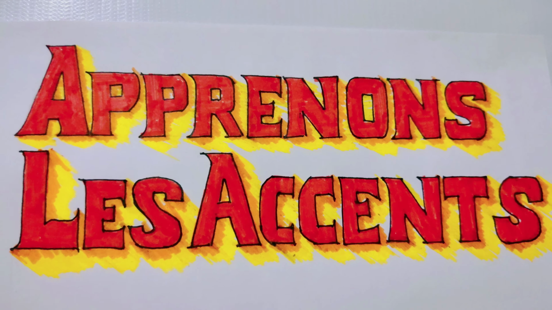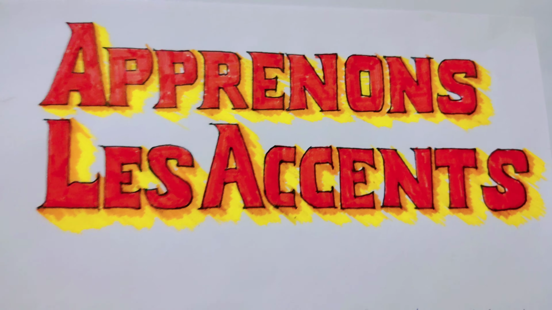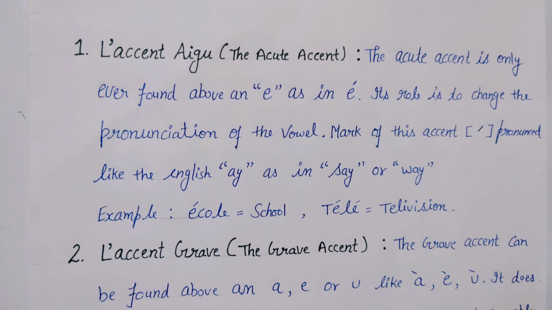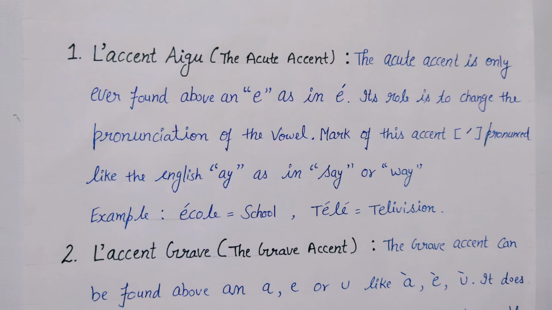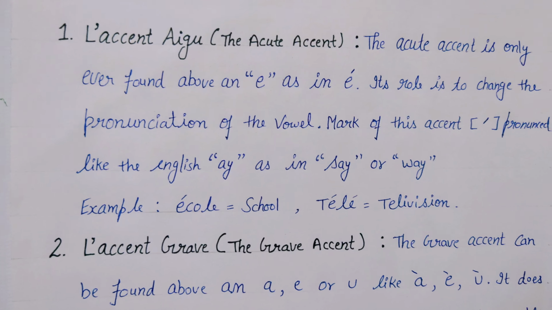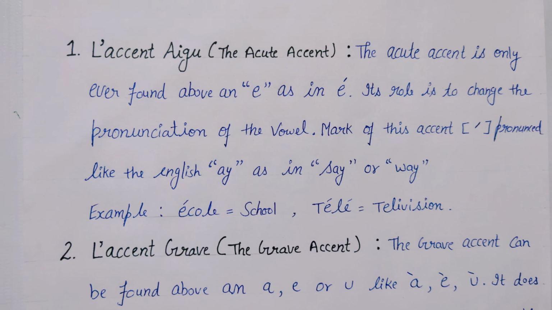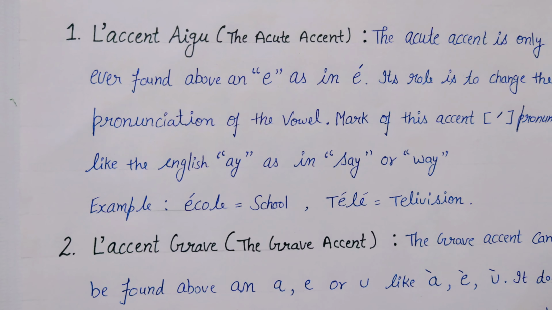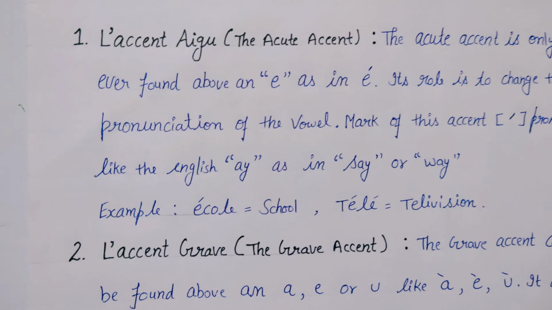So now let's start les accents. First one is l'accent aigu, in English, the acute accent. The acute accent is only ever found above an E, as in é. Its role is to change the pronunciation of the vowel. It is pronounced like in English A, as in say or way.